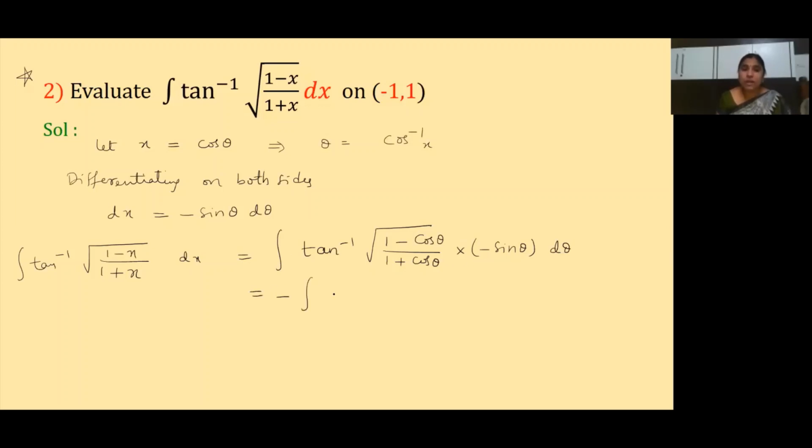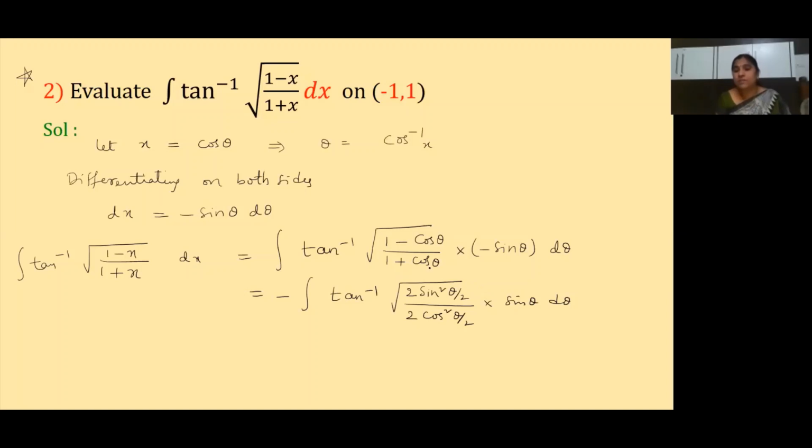Minus of integral tan inverse of under root. What is 1 minus cos theta? It is nothing but 2 sin square theta by 2. Do you remember half angles, children? The first year you have learned it. 1 plus cos theta is 2 cos square theta by 2. From where did we get this?